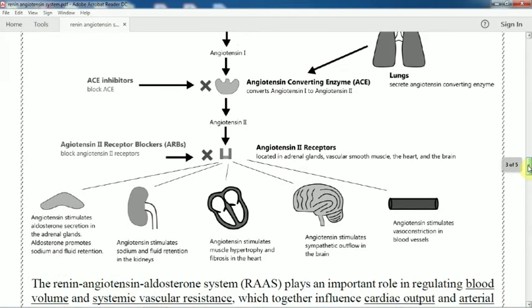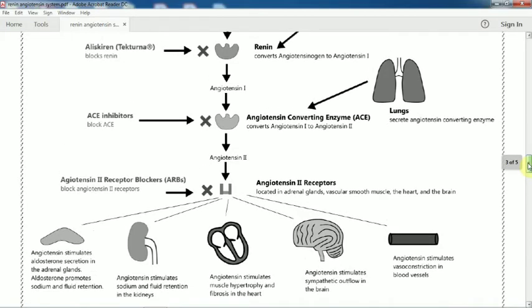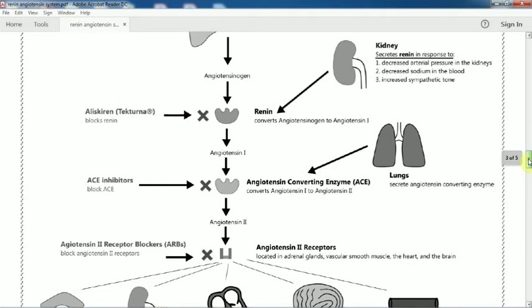These are the different functions controlled by angiotensin 2.